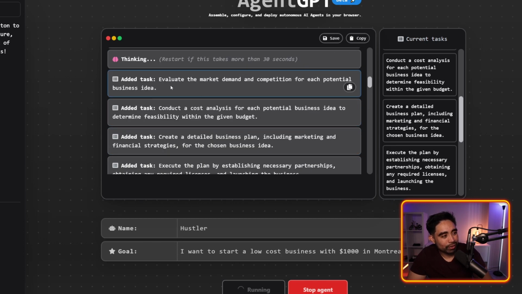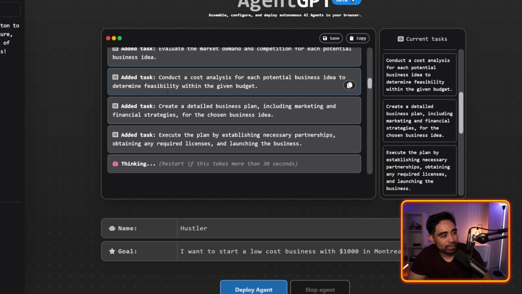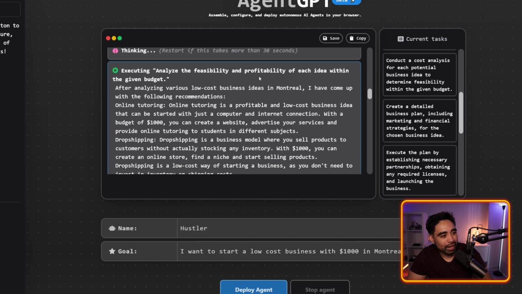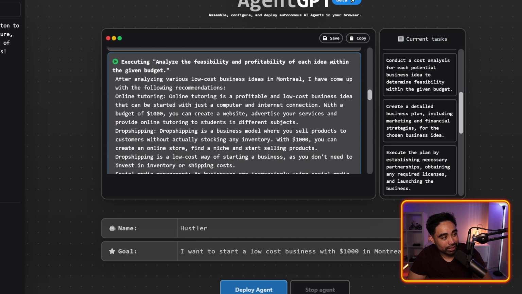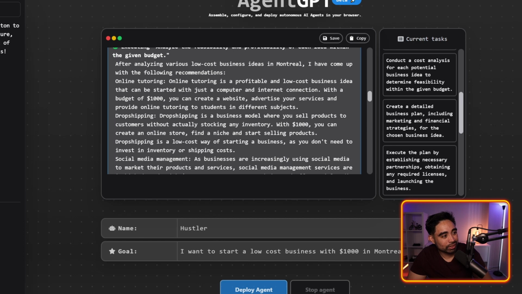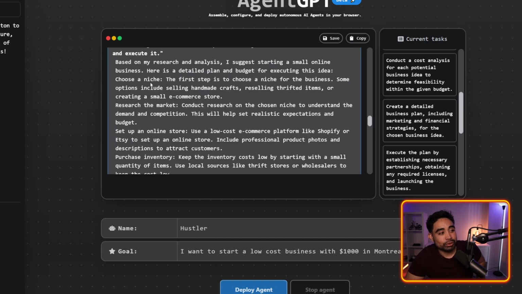So you have evaluate the market demand for each potential business idea. Thinking, executing, analyzing profitability of each idea within that given budget. Okay, that's very interesting. So it's going into a lot of depth to see which is going to give you the best return on investment for your $1,000. So the AI recommended that we start a small online business with $1,000. So better than tutoring and all the dog walking and all that. So they recommended we do that. So here's a detailed plan and budget for executing this idea.